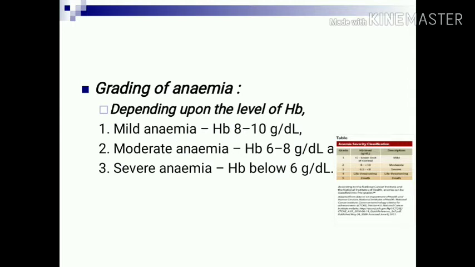Grading of anemia depends upon the level of hemoglobin, and the grades are: mild anemia when the hemoglobin concentration is 8 to 10 grams per deciliter, moderate anemia when the level is 6 to 8 grams per deciliter, and severe anemia when hemoglobin is below 6 grams per deciliter.